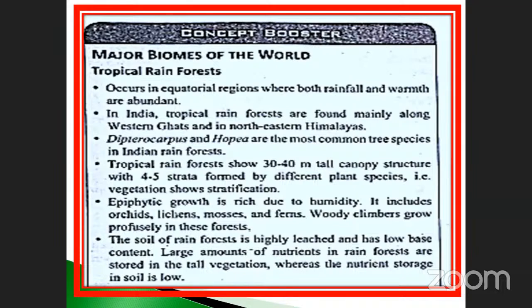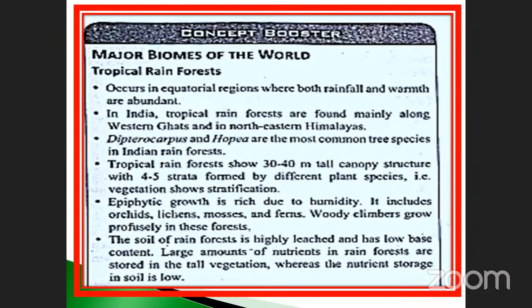So these are all considered under the heading tropical rainforest, my dear. And the next one is that epiphytic growth is rich due to the humidity. During the rainy season, the soil as well as the atmosphere will be very humid in nature. It includes orchids, lichens, mosses and ferns.